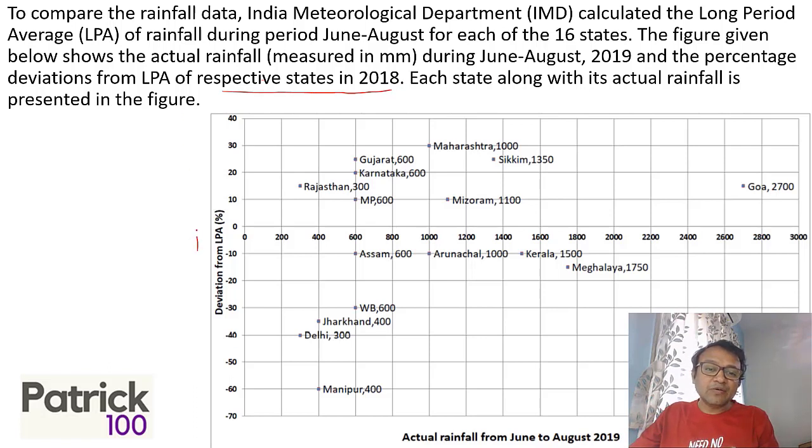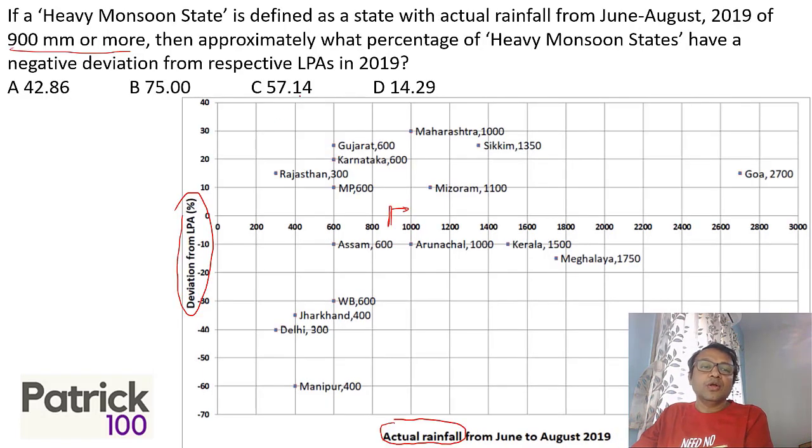For example, when you say Rajasthan is plus 15%, that means the deviation of Rajasthan from LPA, the long-term average rainfall, is 15% more. It's not difficult. Even if you don't understand this concept, the solving itself is very easy.